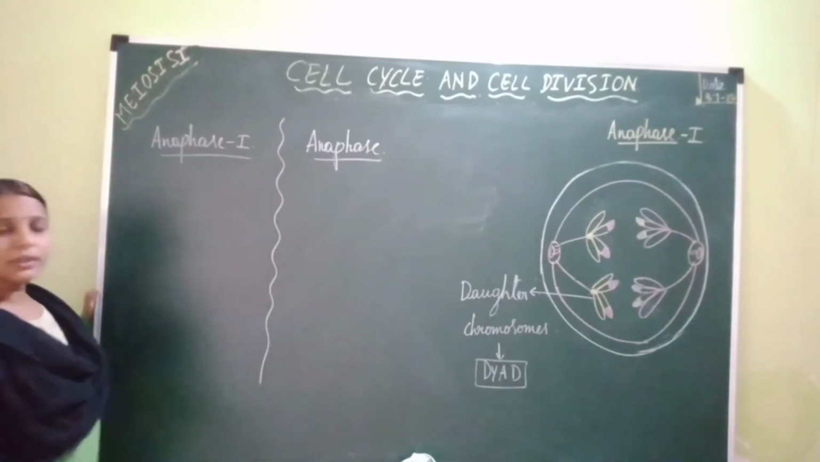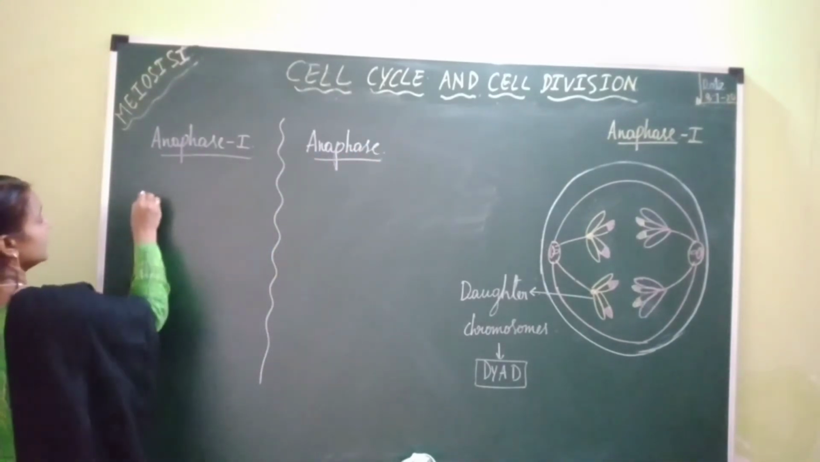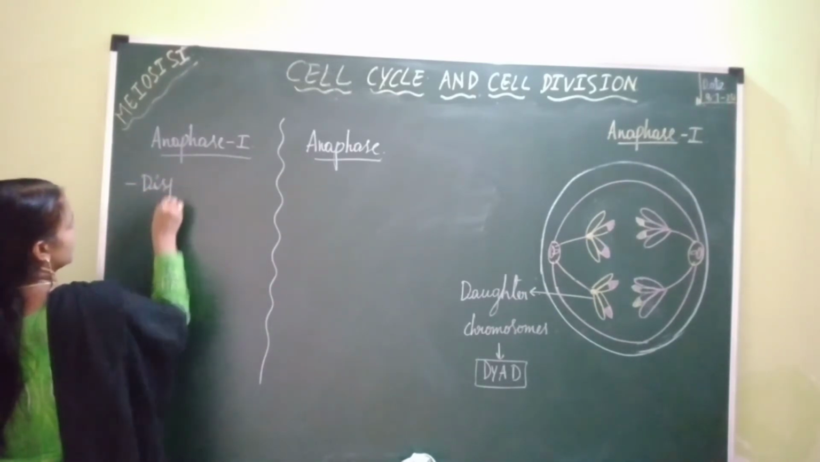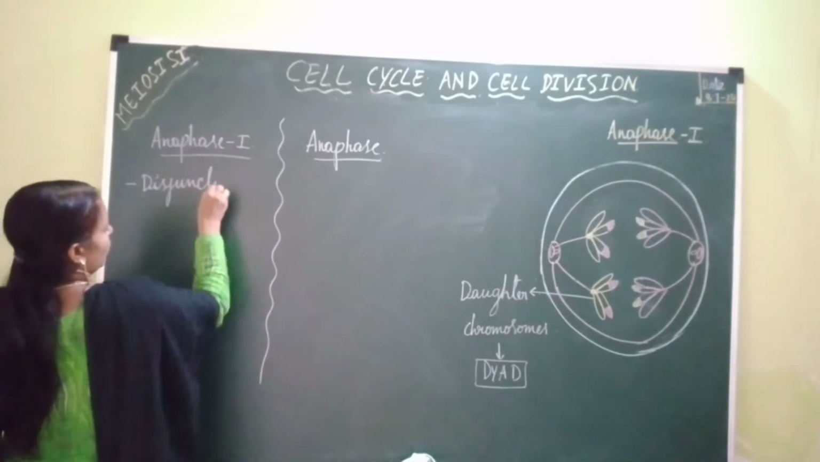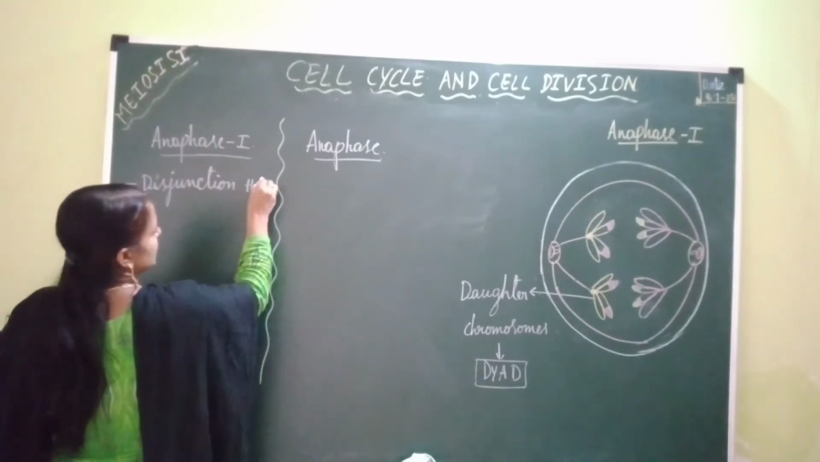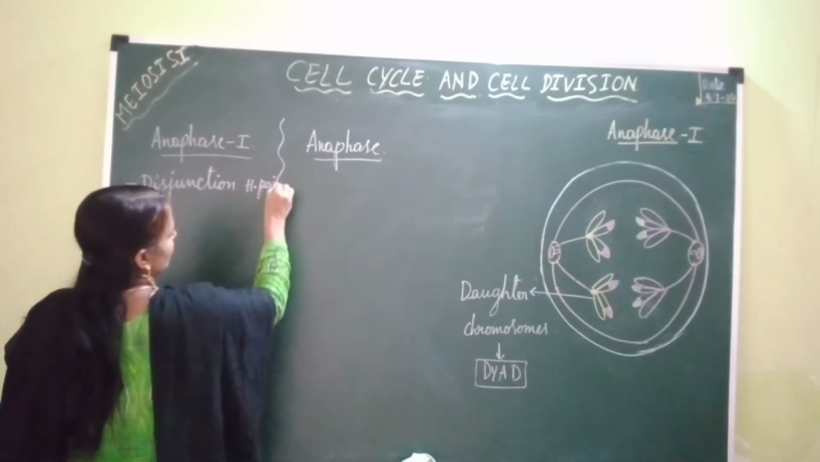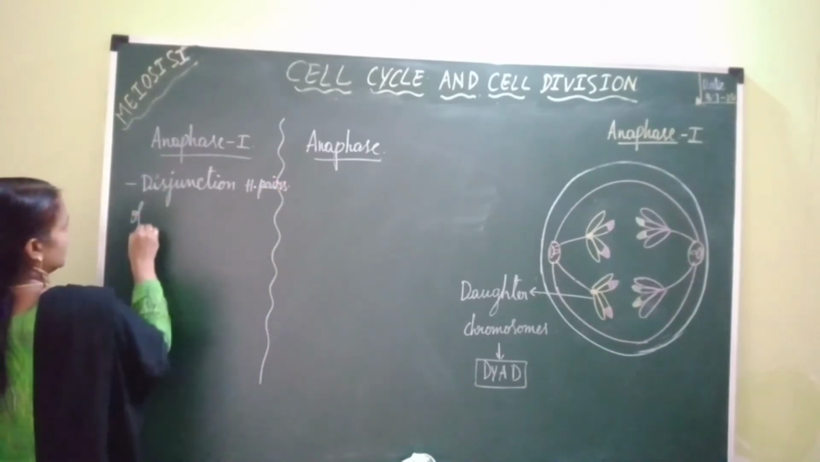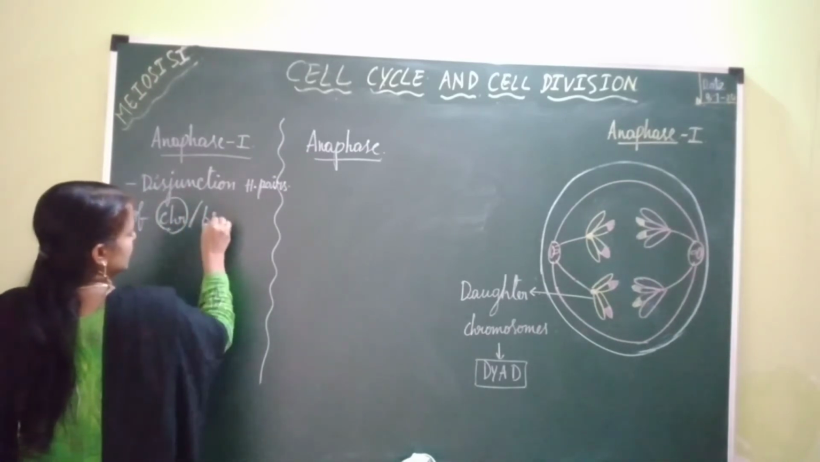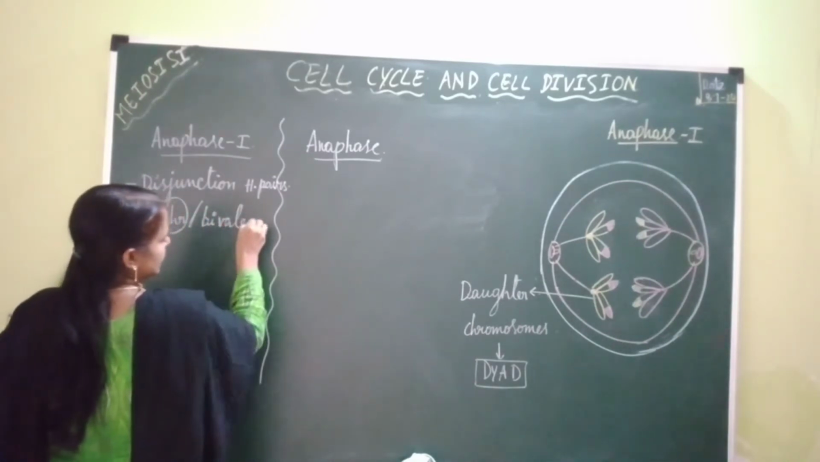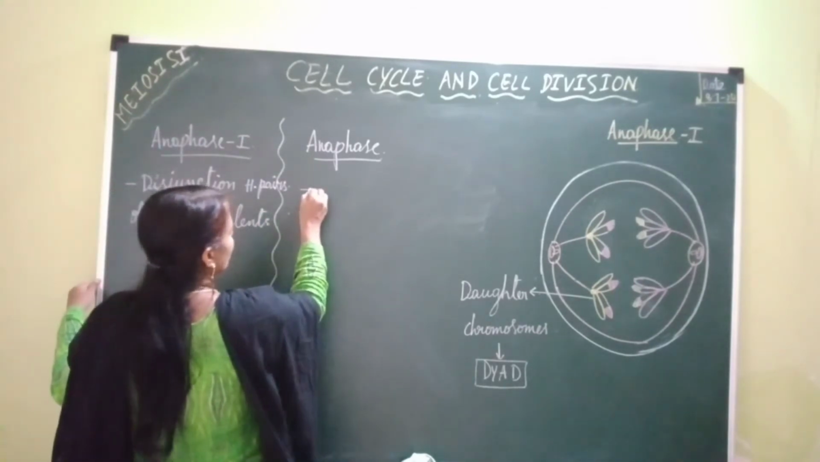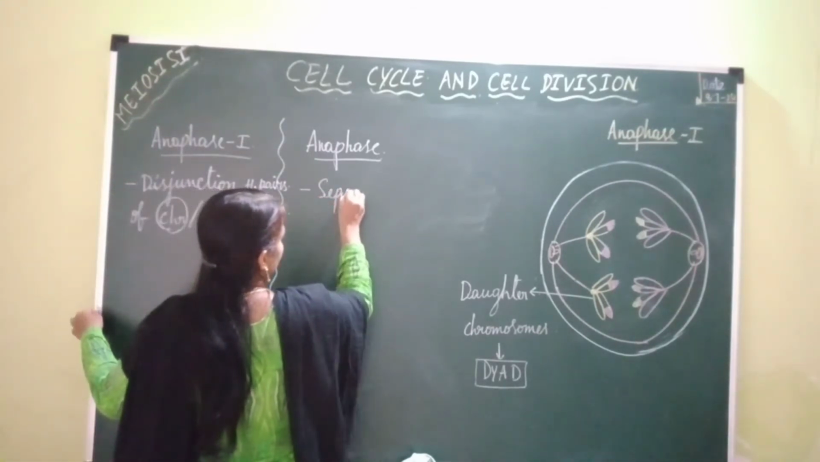Okay, so during anaphase 1, what is happening? Disjunction of homologous pairs of chromosomes is taking place. Homologous pairs of chromosomes are also called bivalents. Whereas during anaphase of mitosis, there is separation of chromatids of chromosomes.